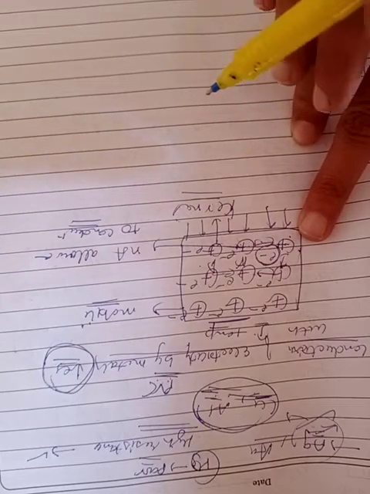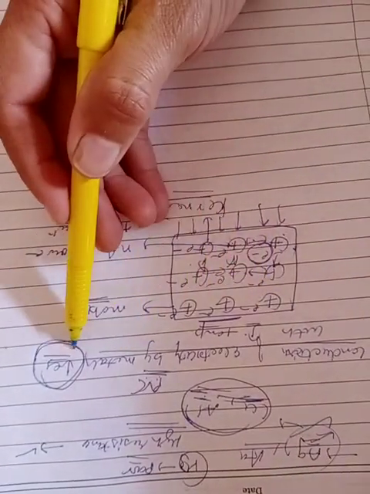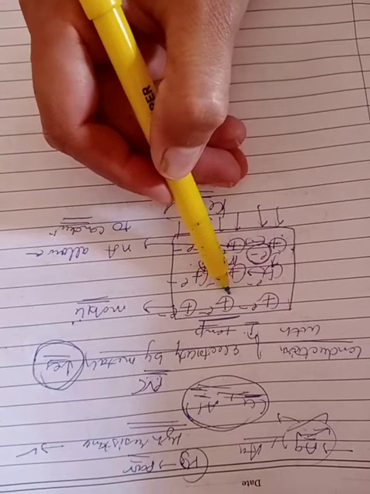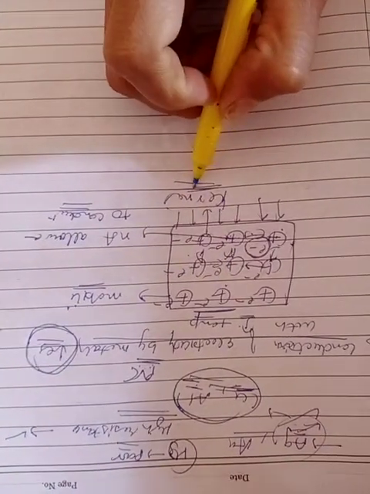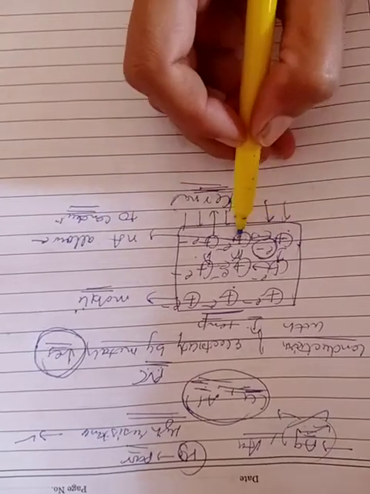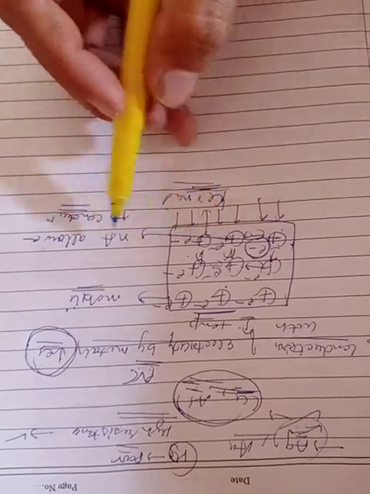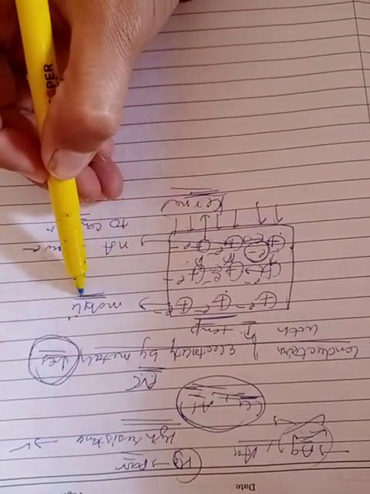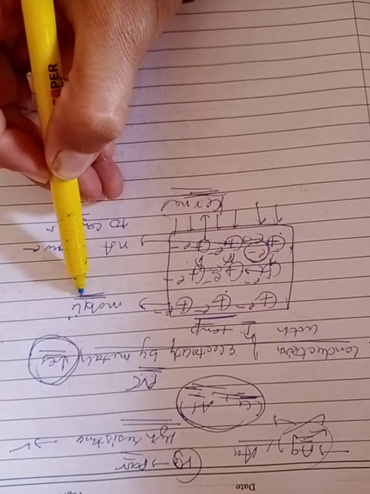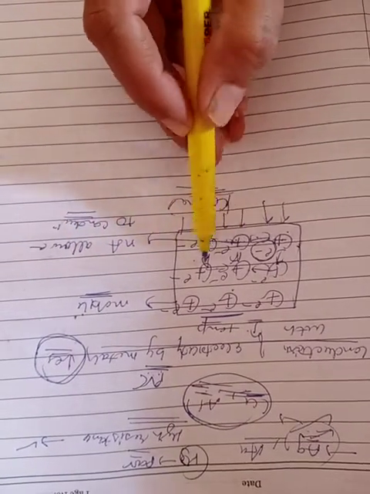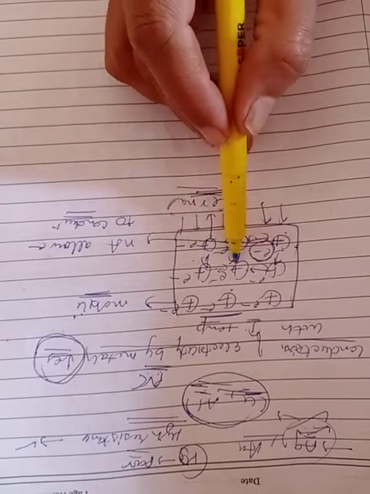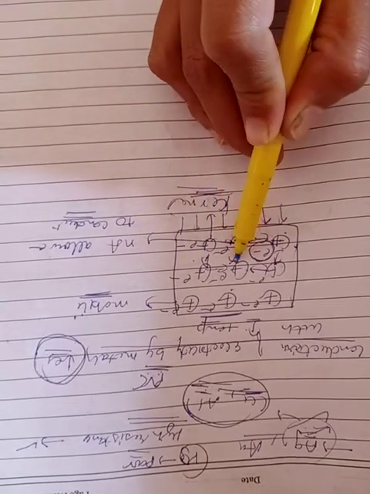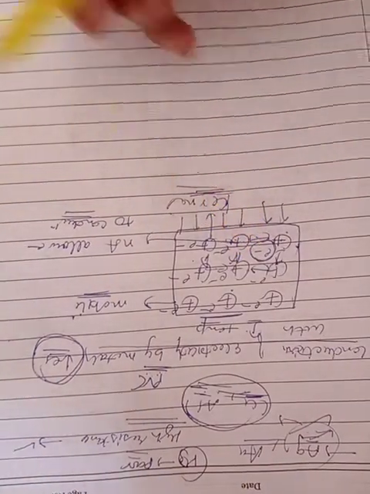Clear? This is called decrease in conduction with increase in temperature, and this is due to the presence of the kernels. And what are kernels? Kernels are the positively charged particles among the mobile electrons. When temperature increases, these positively charged particles named kernels start vibrating and they create hindrance in the flow of electrons. As a result, conductivity decreases.